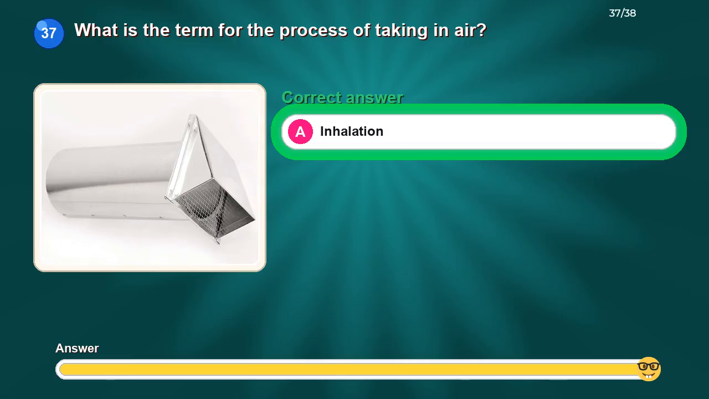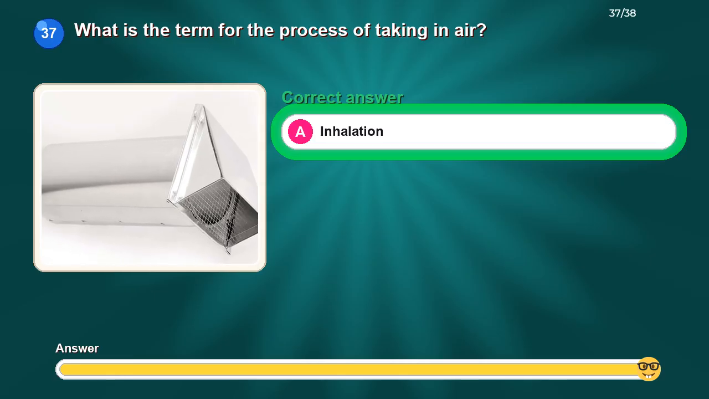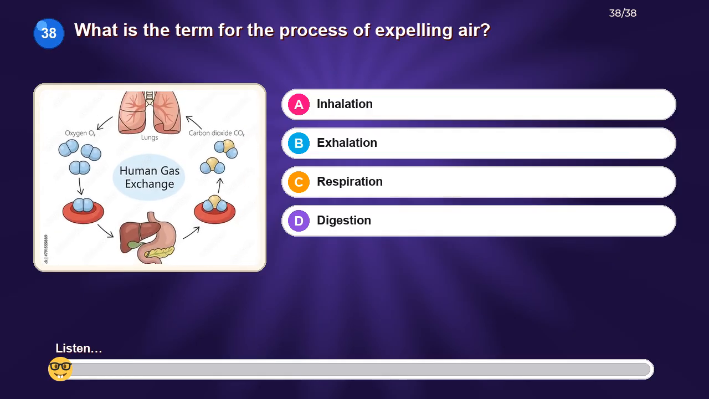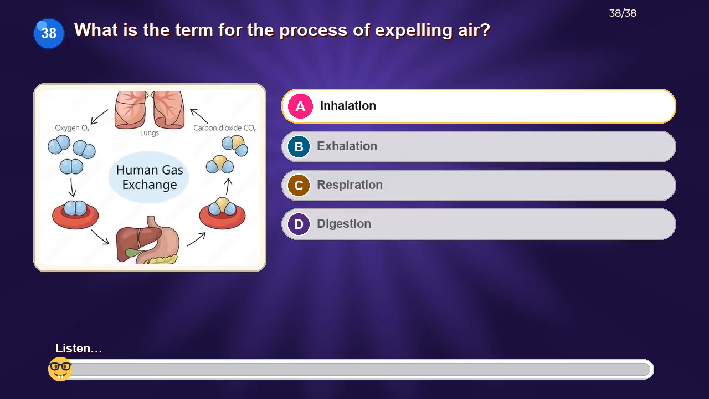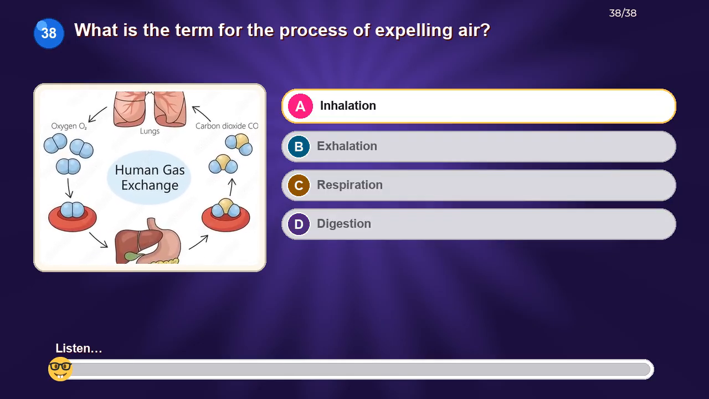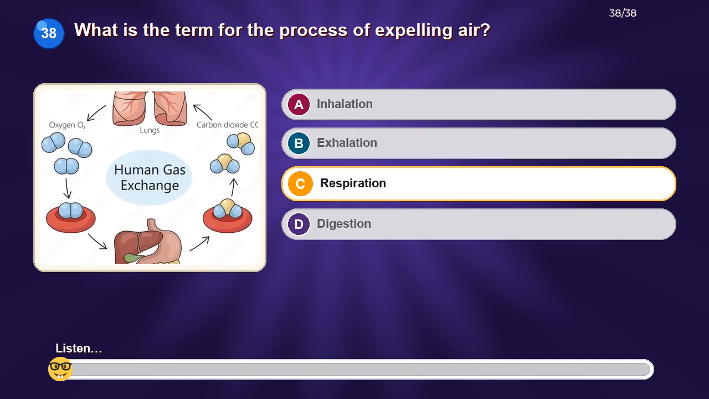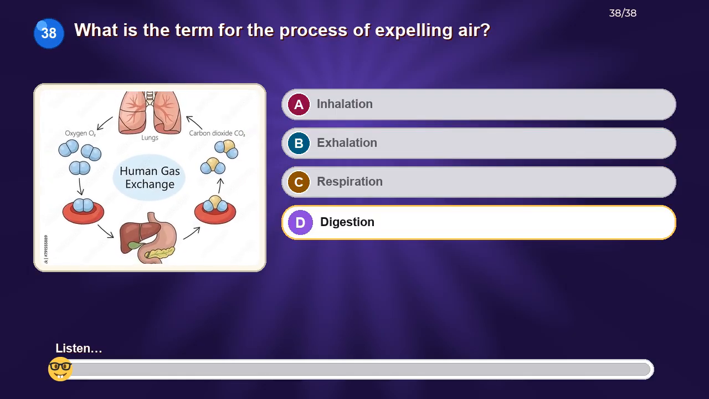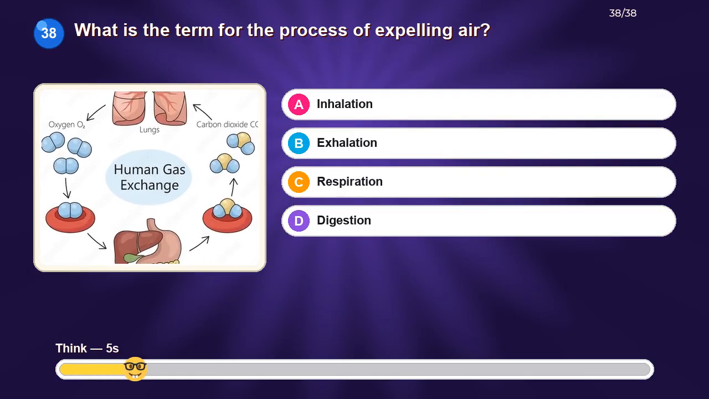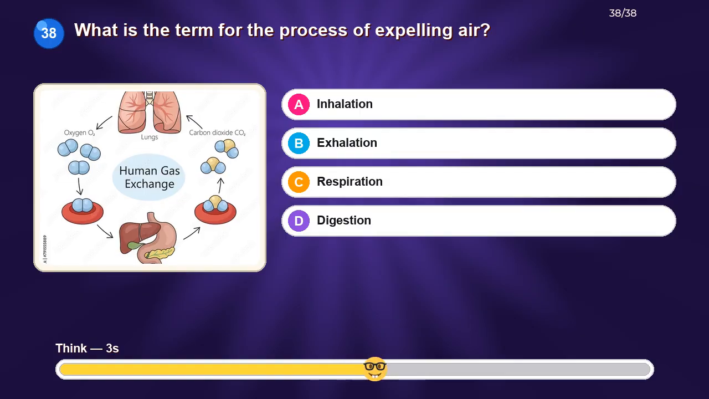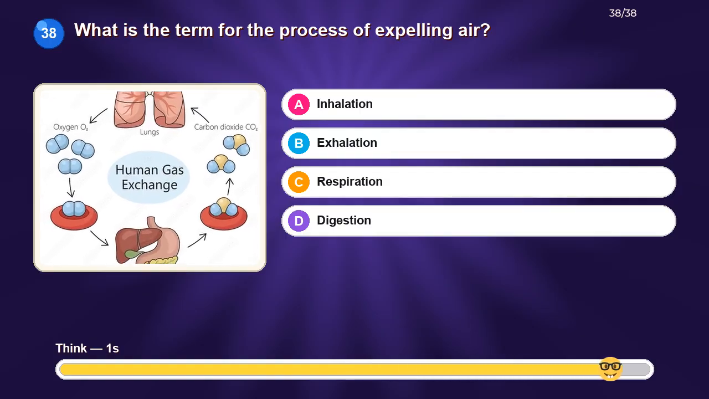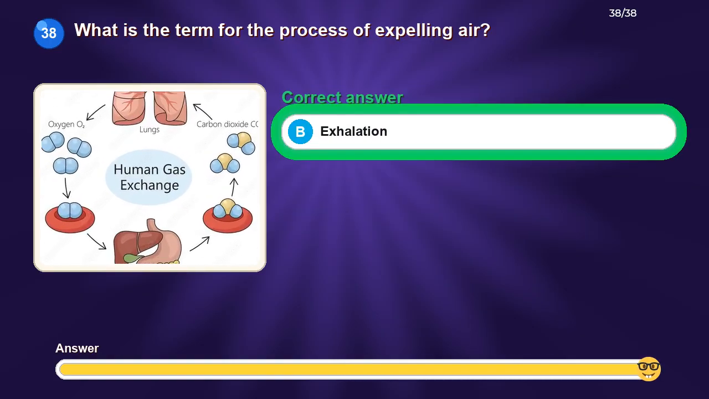The correct answer is inhalation. What is the term for the process of expelling air? Option A, inhalation. Option B, exhalation. Option C, respiration. Option D, digestion. The correct answer is exhalation.